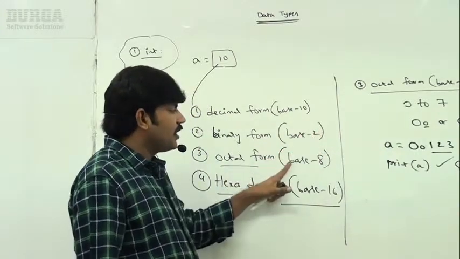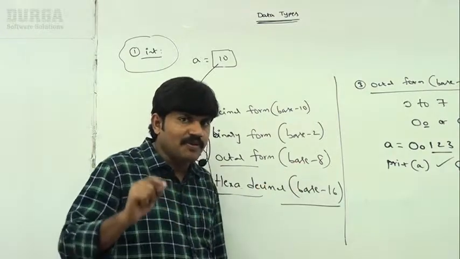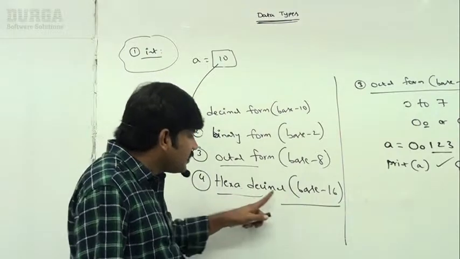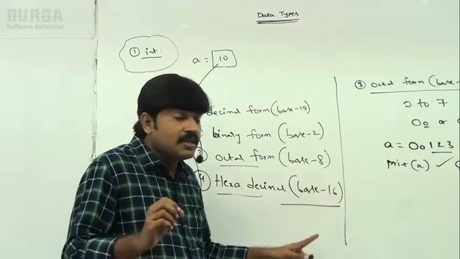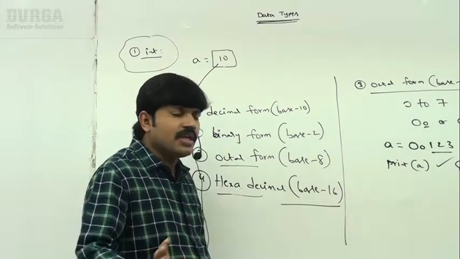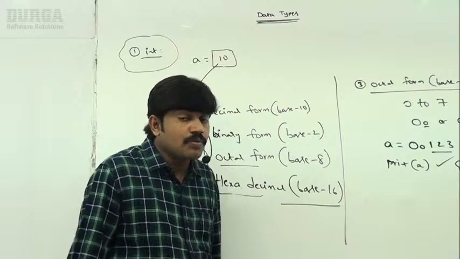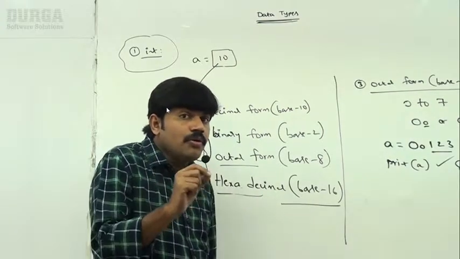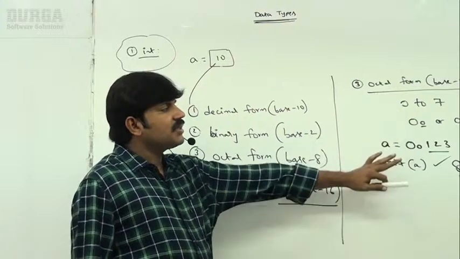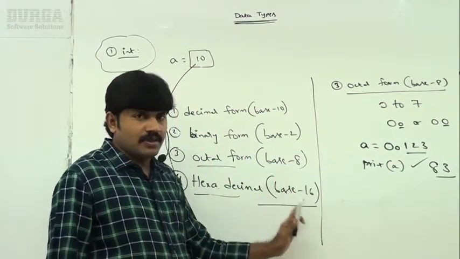Next, octal form, allowed digits are 0 to 7 and compulsorily the number should be prefixed with 0 small o or 0 capital O. Next, hexadecimal form is base 16. Allowed digits are 0 to 9, A to F. A to F you can use either lowercase or uppercase, but compulsorily the number should be prefixed with 0 small x or 0 capital X.